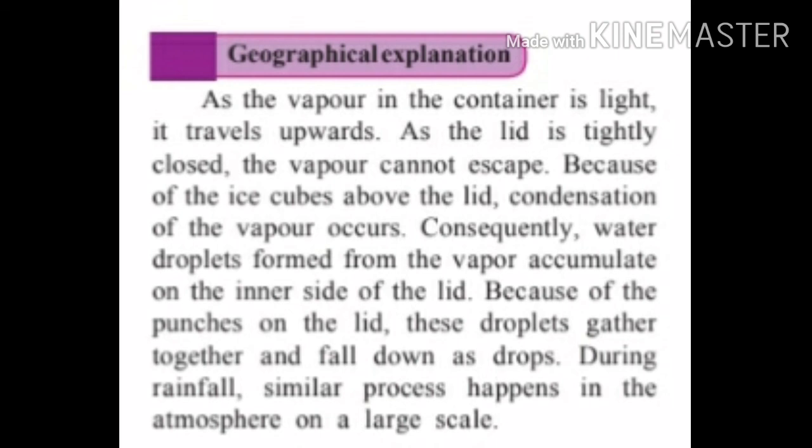During rainfall, a similar process happens in the atmosphere on a large scale. Students, you can experience it by doing the practical at home. This experiment is very easy to do at home. So students, you must do it at home and experience rain at home.